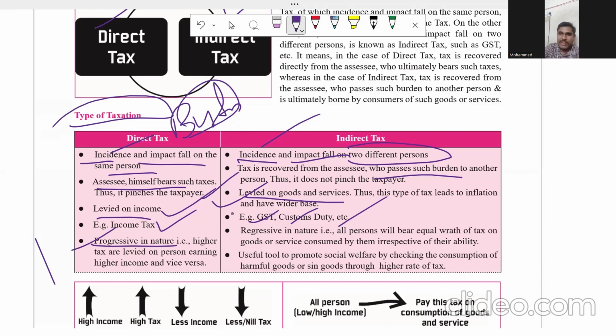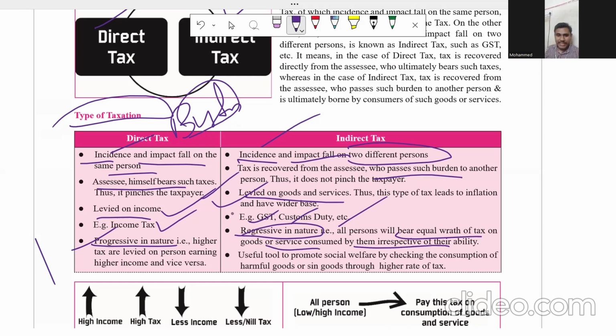Direct tax is always progressive in nature, whereas indirect tax is regressive in nature. Regressive nature means all persons bear an equal rate of tax on goods and services consumed by them, irrespective of their income.